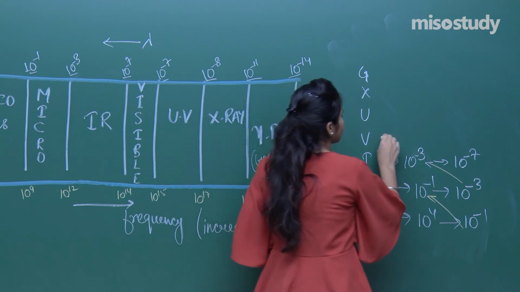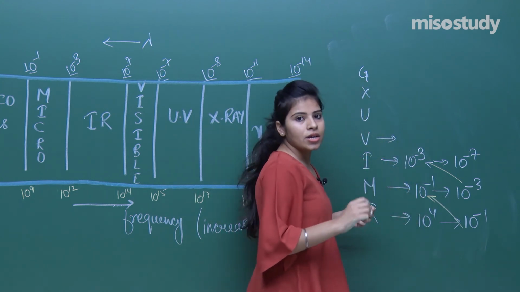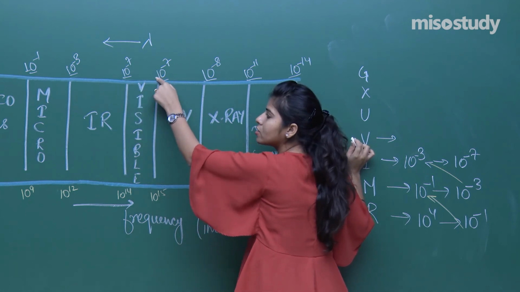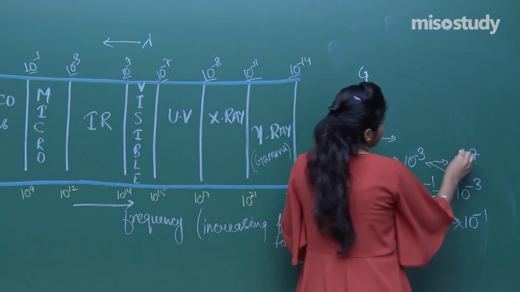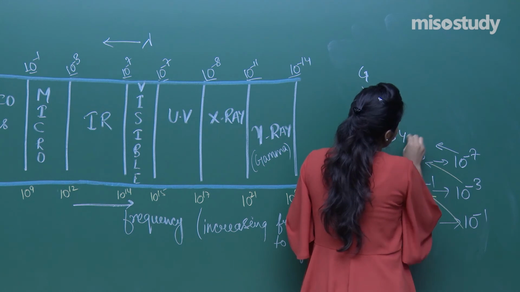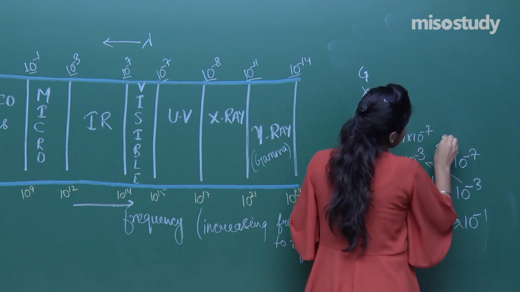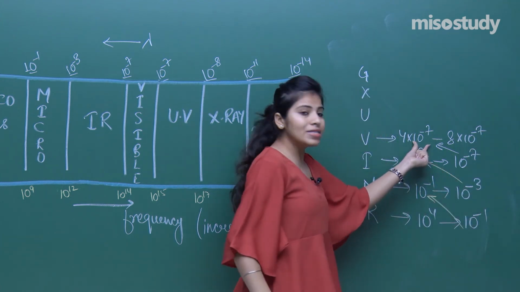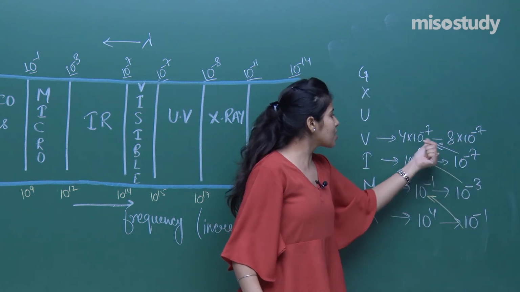Now visible range. Visible range is 4 into 10 raised to the power -7 to 8 into 10 raised to the power -7. That means the range is same, and 7 has come.